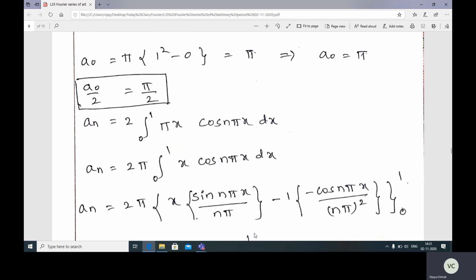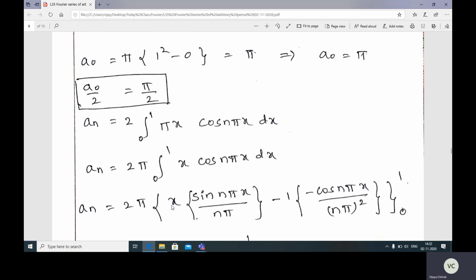Now calculate an. So an is equal to 2 into integration of 0 to 1 pi x cos n pi x dx. So observe this one. This is a product of two functions. We need to apply the generalized rule of integration by parts. u is pi x and v is cos n pi x. So an is equal to 2 pi, take it outside, x as it is, times the integration of cos n pi x, that is v1, integration of cos is sin n pi x divided by n pi.